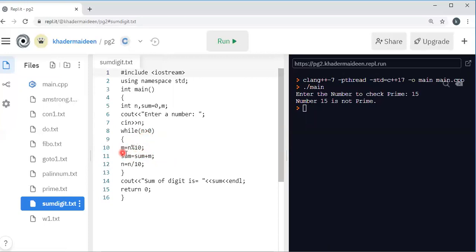Then m equal to n mod 10. Therefore m becomes 1. Then sum equal to sum plus m. Already sum equal to 5. 5 plus 1, 6. So n equal to n by 10. 1 divided by 10 means this is 0. Therefore 0 is greater than 0 fails. Therefore the loop terminates and then the sum of digits. Here we print the sum of digits.